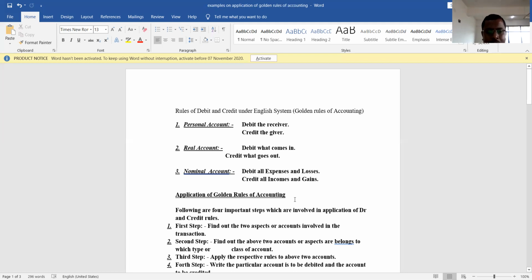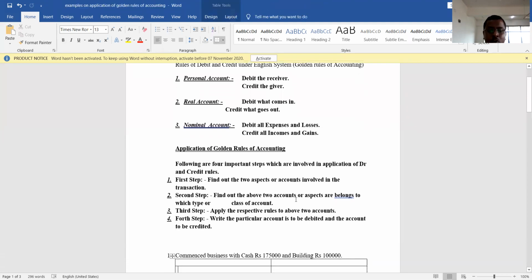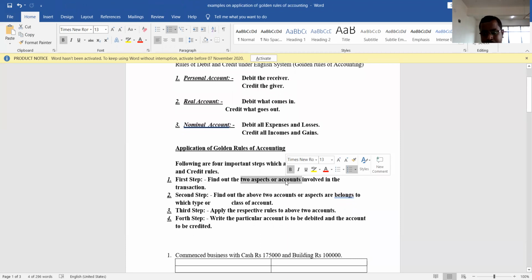Okay. Now, let us move to a very important aspect, that is the application of these golden rules of accounting, meaning how to apply these rules in connection with a business transaction. We need to follow four important steps for applying these golden rules of accounting. What is the first step? Here, the first step is we need to find out two aspects or two accounts involved in the business transaction.